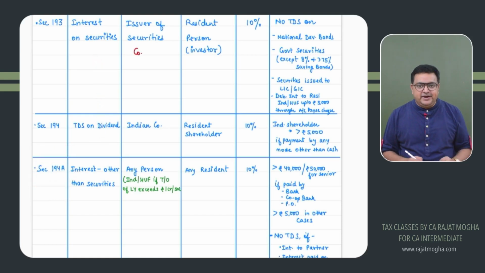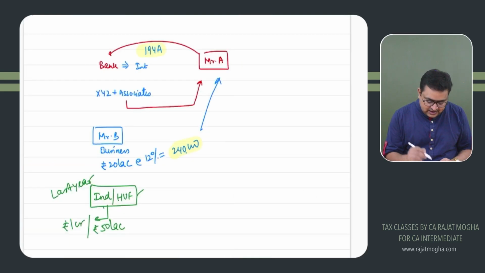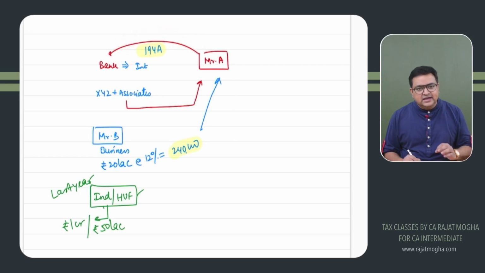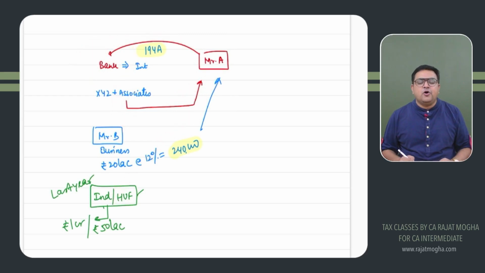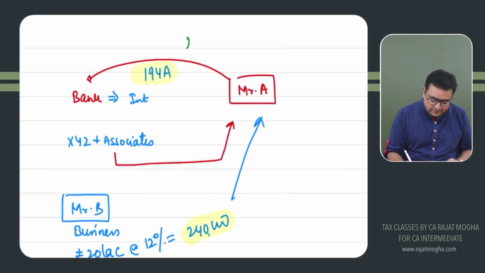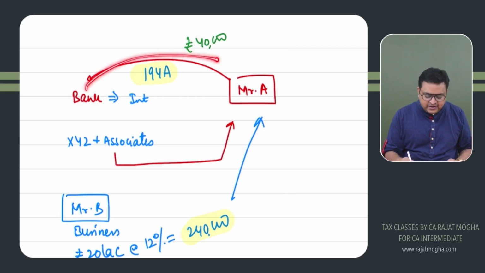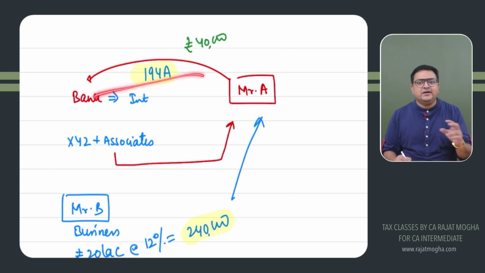Specifically, the threshold limit. Now, I have told you, bank, financial institution, post office, etc. can pay interest. A firm can pay interest. An individual can pay interest. What is the threshold limit? So I'm talking about these banks, cooperative banks, post offices. If they are paying interest, the threshold limit is 40,000 rupees. So in a year, if we are paying up to 40,000, the bank will not deduct TDS.